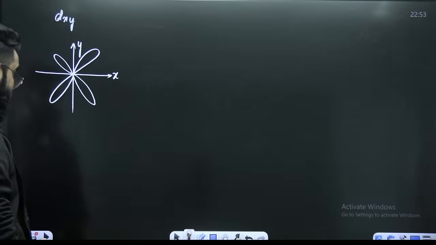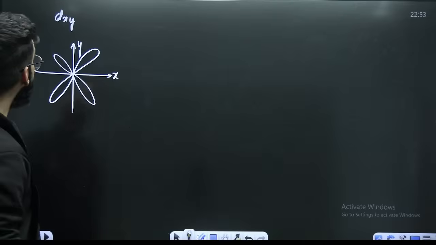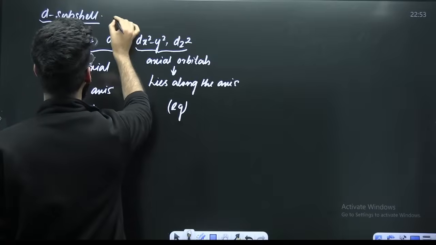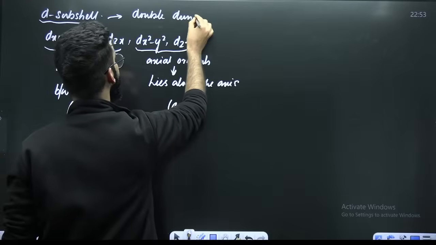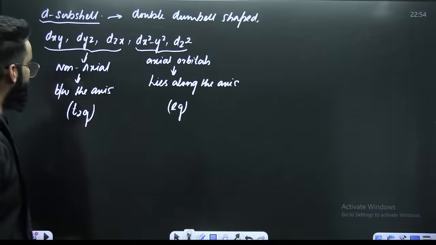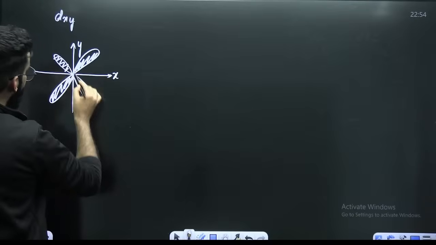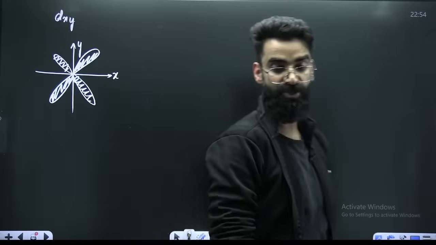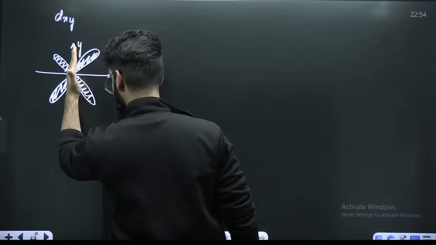All the d orbitals, first of all, are dumbbell in shape, double dumbbell, right? Your d orbitals, except dz square, all the others are double dumbbell shaped. As you can see over here, this is one of your dumbbells, and this is one dumbbell. Perfect. This is your dxy. Do you see any plane cutting this orbital in such a way that no electron density lies on that plane? This is one of the planes which can cut this orbital in such a way that no electron density lies on it.